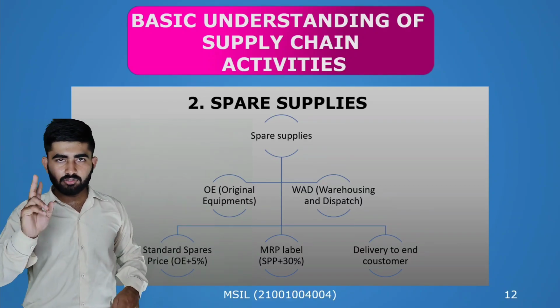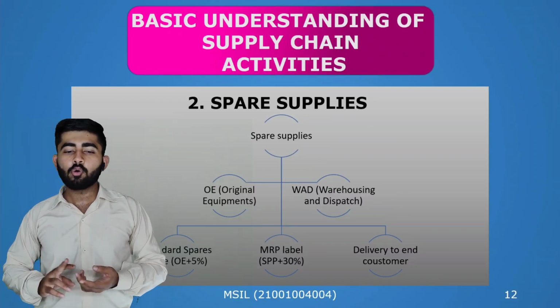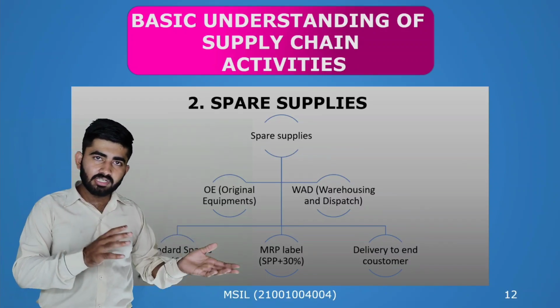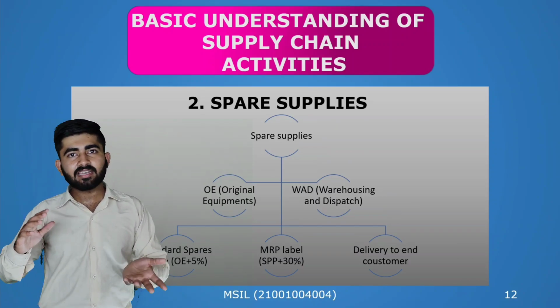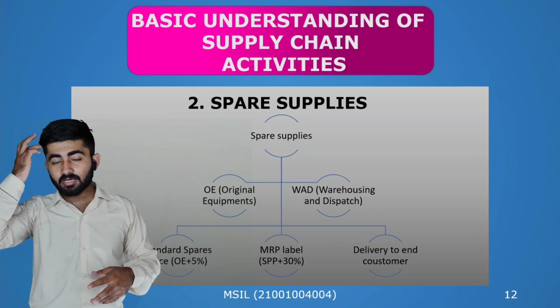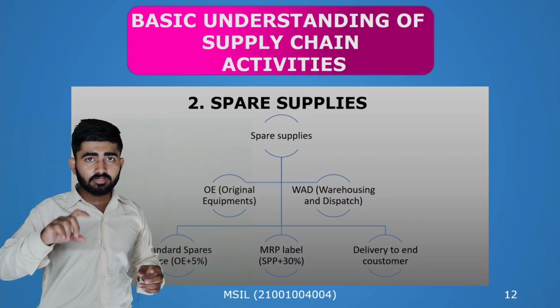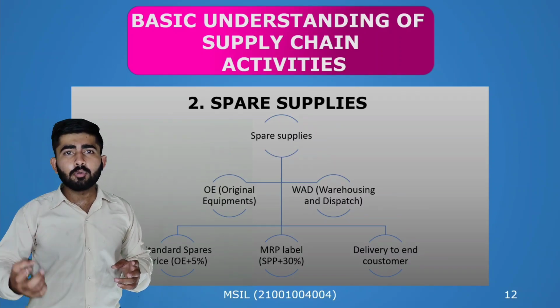Basically, the vendor needs to supply on the basis of 2 channels, that is OE and WAD. OE means original equipment, WAD means warehousing and dispatch. OE is on a daily basis, that is Nagare, and WAD is on DI, meaning a vendor can send a part at any time in a complete day. Spare supply is basically for the customer or for the WAD department.